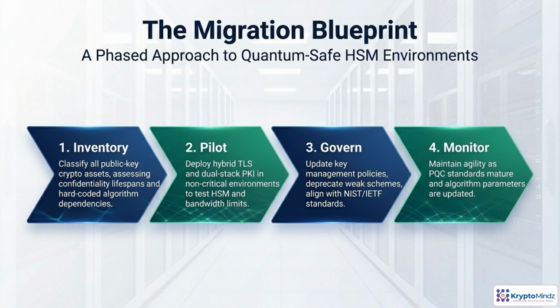Think of quantum-safe migration as a repeatable loop, not a one-time project. Start by inventorying. Identify every public key use, how long associated data must stay confidential, and where algorithms are hard-coded. Then pilot, stand up hybrid TLS or dual-stack PKI in low-risk environments and measure the impact on HSMs, networks, and applications. Next, govern. Turn those lessons into policies, deprecate weak algorithms, and align with NIST and IETF guidance. Finally, monitor. Track PQC standards, update parameters, and regularly revisit your inventory and pilots.